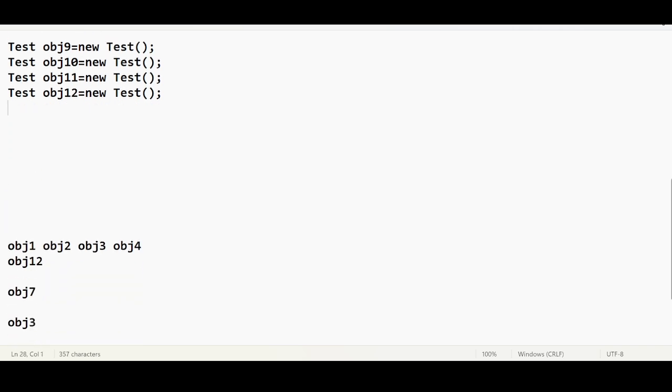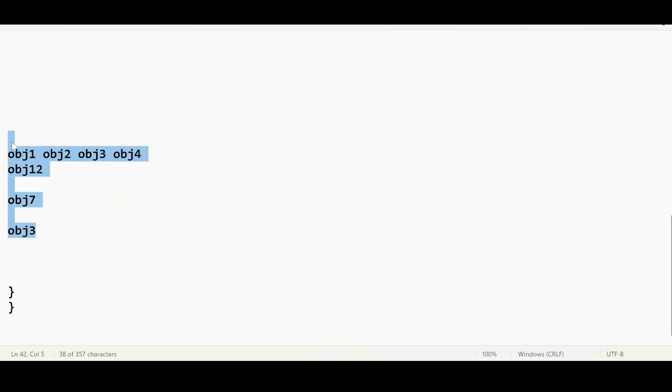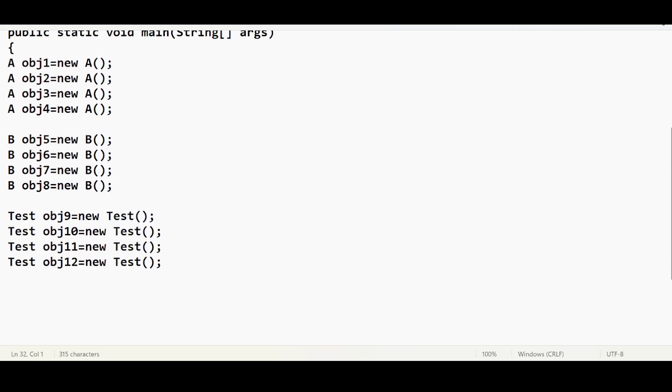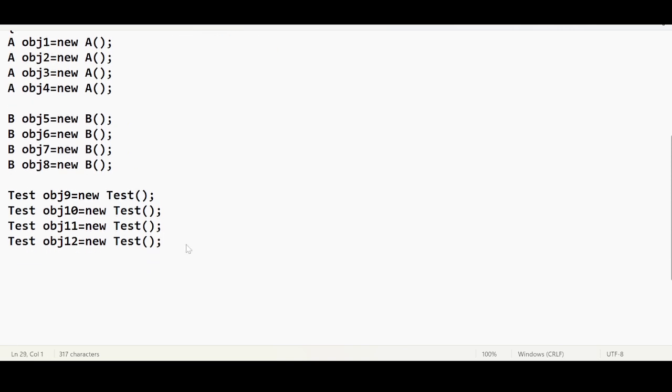Okay, let me remove all this. By using this instanceof operator in System.out.println, I want to type obj11 instanceof test.